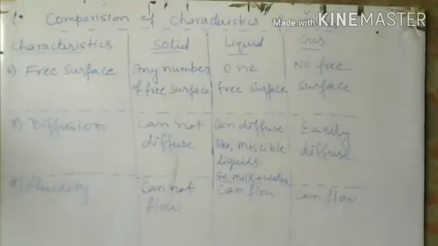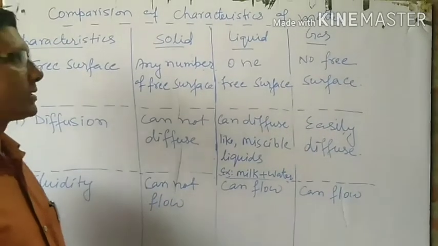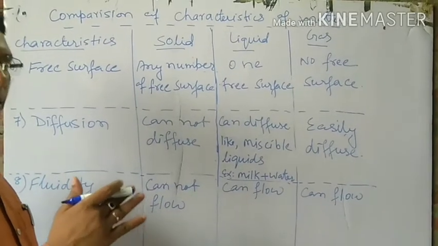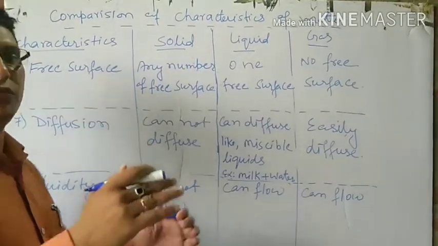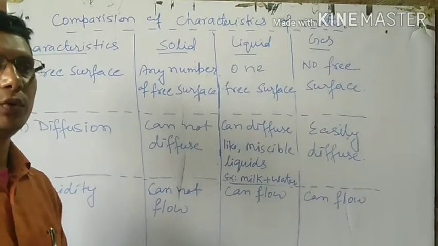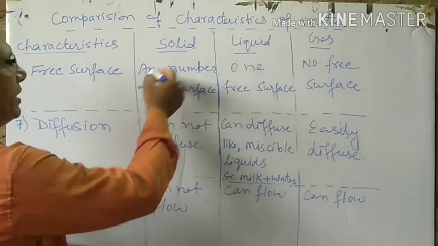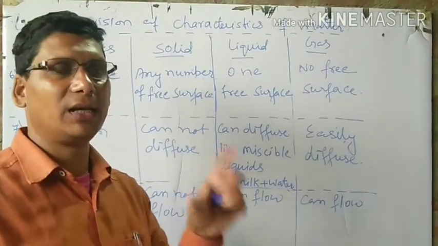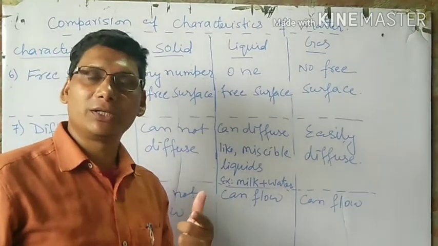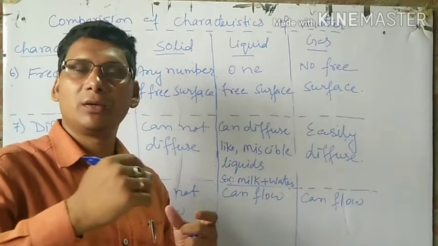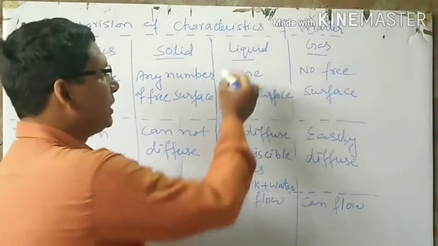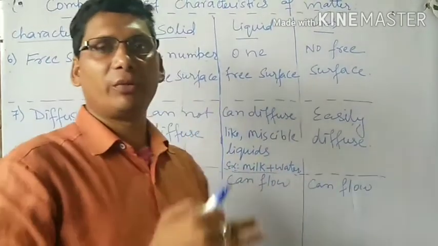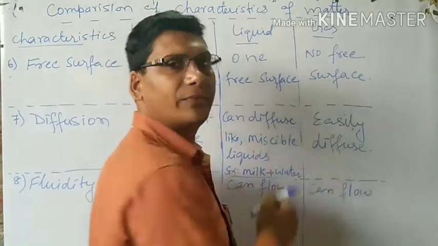Now some more characteristics. Okay, let me write. Now see the next characteristic, that is free surface. Free surface means the surface that you can touch. In solid you can touch it from any side. If you take a piece of stone, you can touch it from any side. So solid has any number of free surfaces. But if you take a liquid, suppose for example, water in a glass, from how many sides can you touch? Just only the upper surface which is open. So liquid has only one free surface, whereas gases cannot be touched from any side. So gases have no free surfaces.